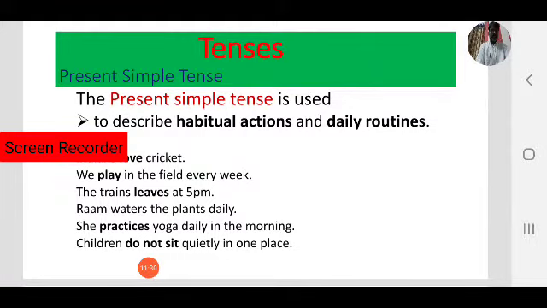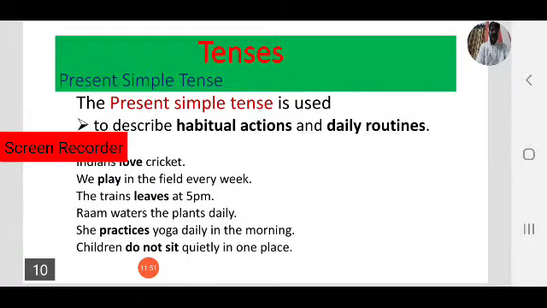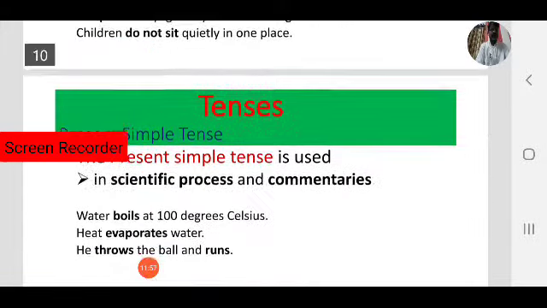Trains leave or train leaves. So take one train. Train leaves. Ram waters. She practices. Children don't sit. So observe the bold words. These are verb forms in simple present.